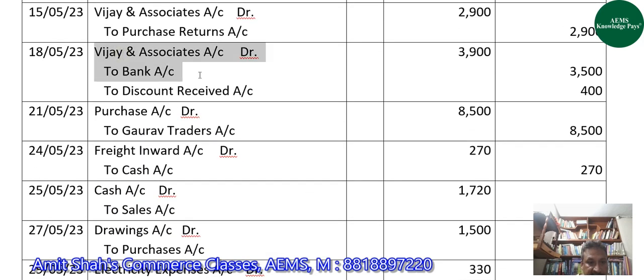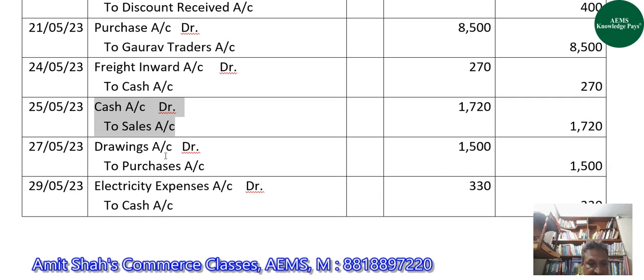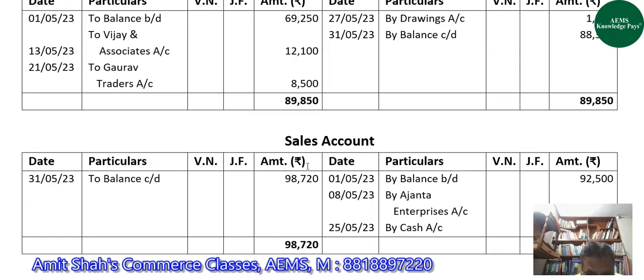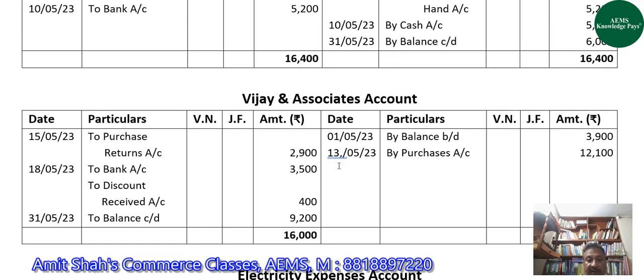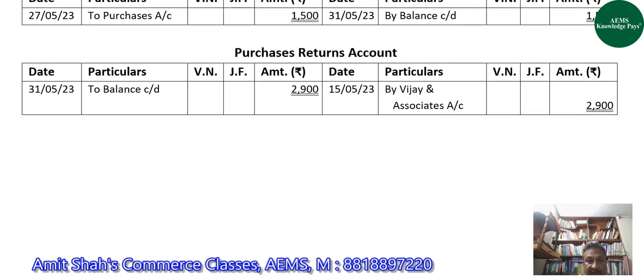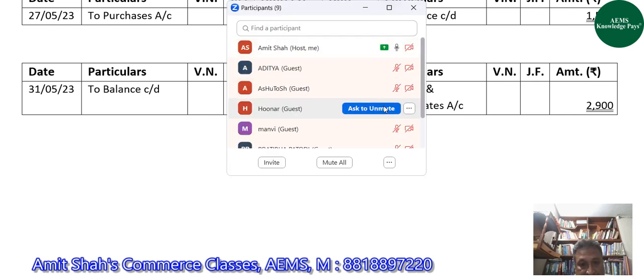We have made Vijay and Associates, bank, discount received, Gaurav Traders, freight inward, sales account, drawings account, electricity expenses account. Yes, so guys, now we are done with all the accounts. Now tell me whether you have understood this fully or not, guys. I'm asking all.